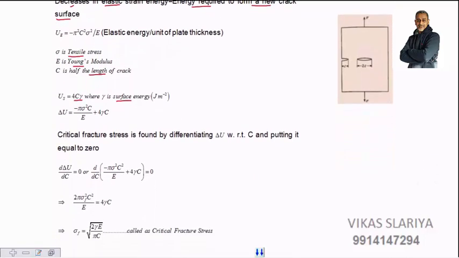Critical fracture stress is found now by differentiating delta U with respect to c and putting it equal to 0. I differentiate this expression, put it equal to 0, and I get the value of sigma f as under root 2 gamma E by pi c, which is called the critical fracture stress. Sigma f is the critical fracture stress value, means at this stress value the material will automatically start failing. You will not be able to stop it. Okay, hope this is clear to you. All these topics are very important. This length was 2c. I applied forces in opposite directions. We were talking about Griffith theory. Questions on Griffith theory are very important. You must go through it.